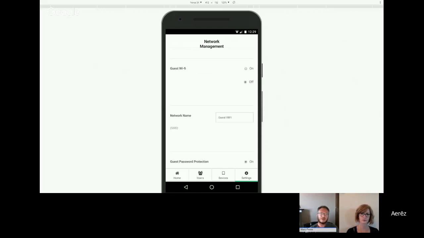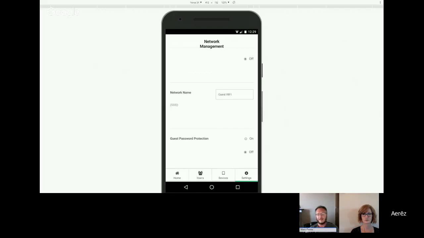The use case for the guest Wi-Fi is, let's say we're having a party, we're going to have 30 people over tomorrow. I don't want to create a bunch of users and assign them all to different things. So we just want this thing on and really easily accessible tomorrow. So we turn guest Wi-Fi on, we turn password protection off, and this network will just pop up. It'll be available. Nobody will have to enter a password to get onto it. They just join it. And it's totally isolated and separate from the rest of our network.